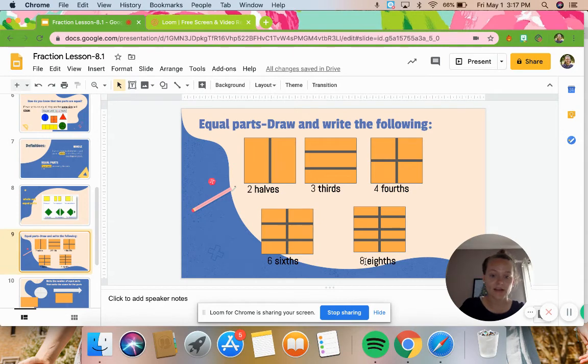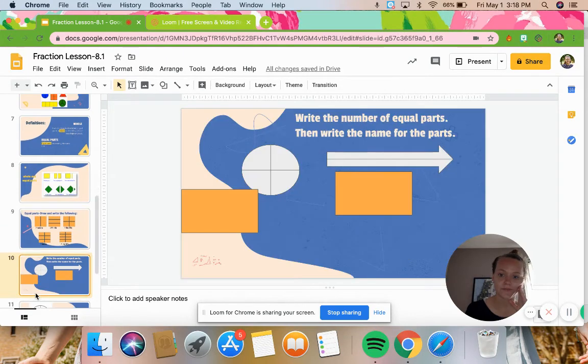And I look here, I have 8/8. 1, 2, 3, 4, 5, 6, 7, 8. 8/8. And that means that whole shape was cut into eighths. And it's kind of a little trick is that you got 3/3. That word's right in there. 4/4. The word 4 is right in there, okay? Make sure you've written those. Remember, you can pause it if you need to.